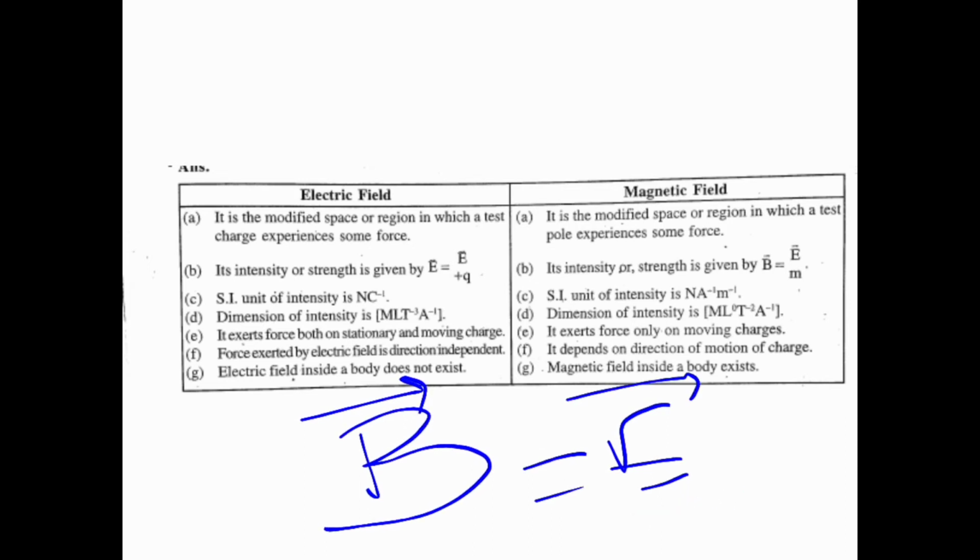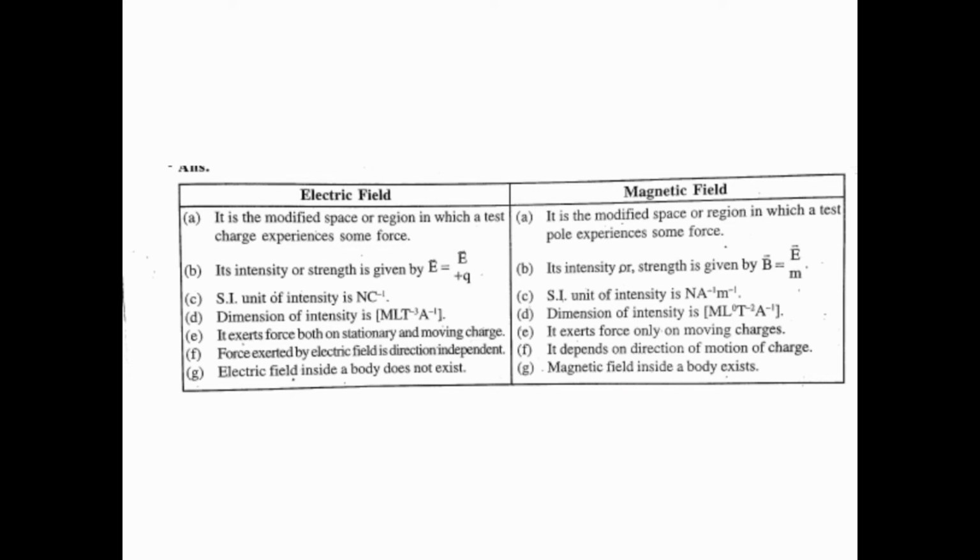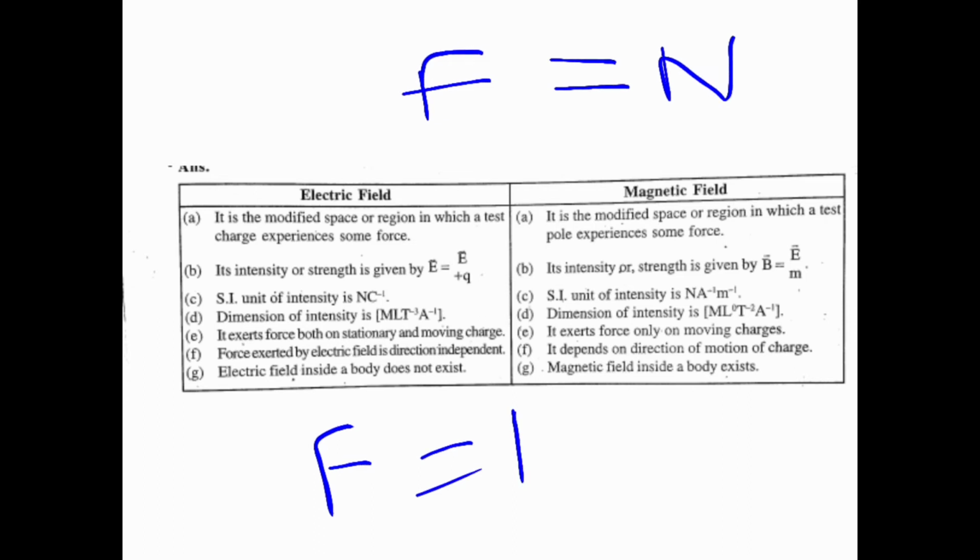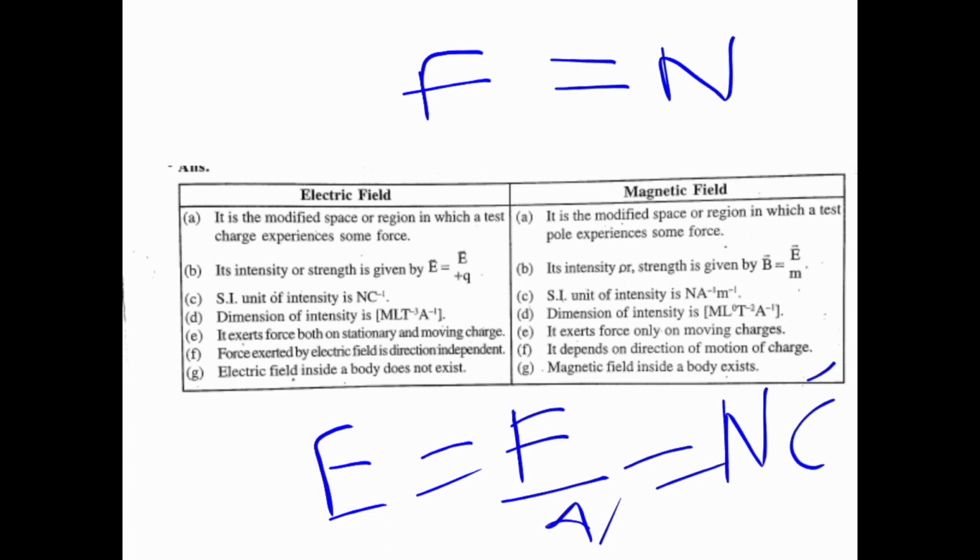Okay, then we know the unit of force is Newton, and E is equal to F by Q, that means Newton Coulomb inverse or Newton per Coulomb.